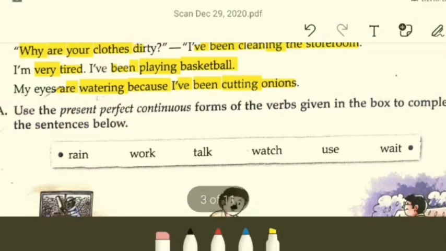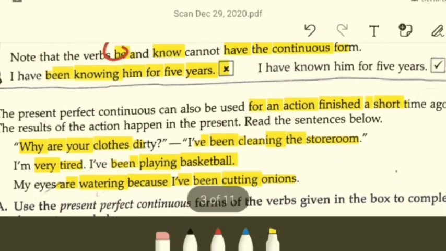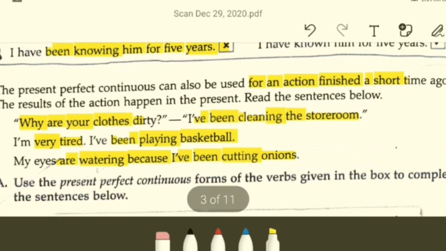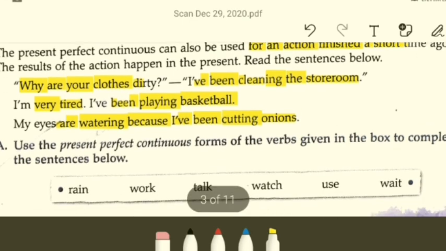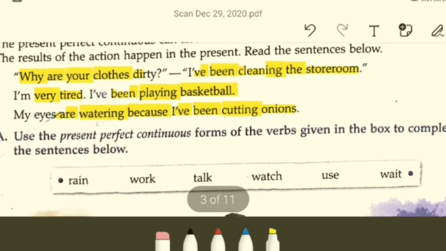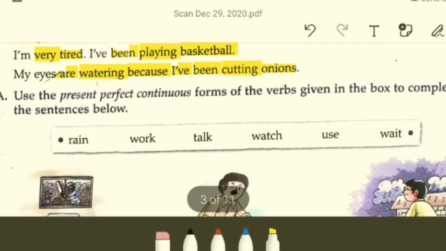Alright. So here is an exercise. Class, go through these readings once again. They may seem very simple, but if ideas are missing out of your head or if they get brushed aside too simply, you'll have a problem. Don't get brain faded. Okay. So let's see. A. You are asked to use the present perfect continuous form of the verb given in the box to complete the sentences below.